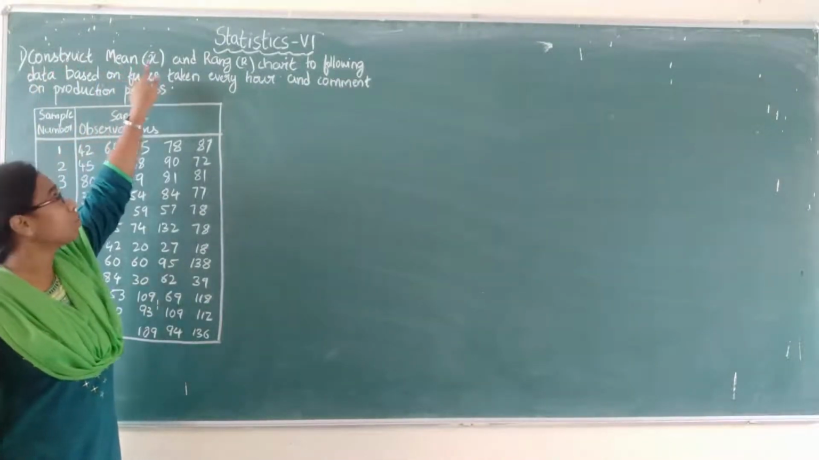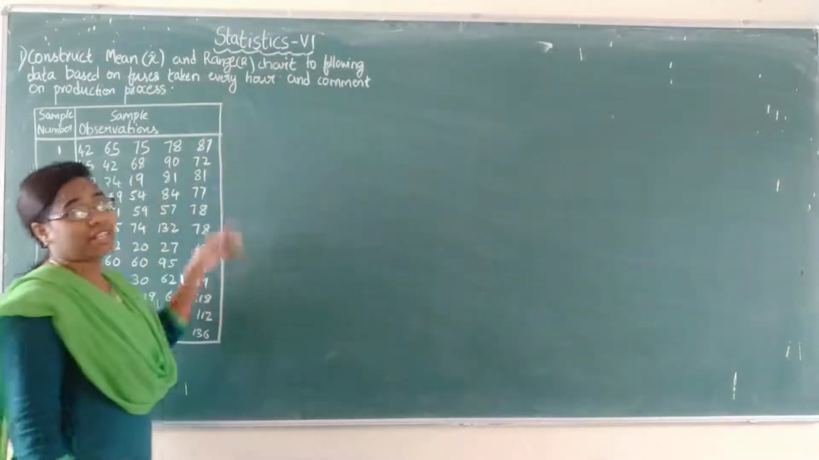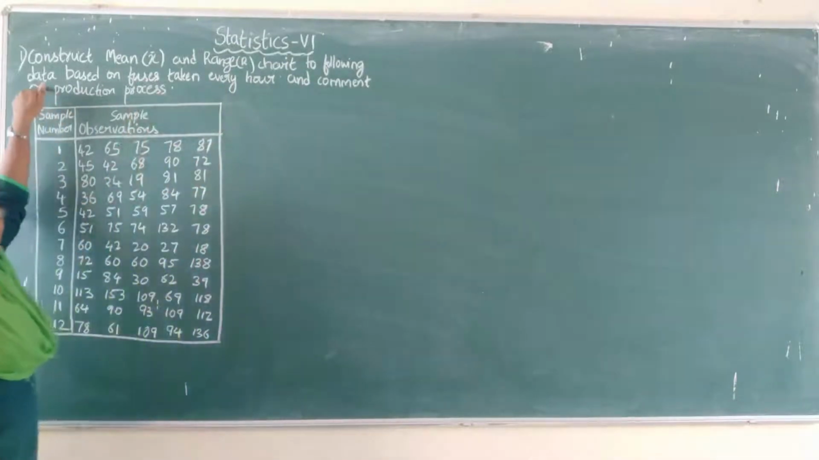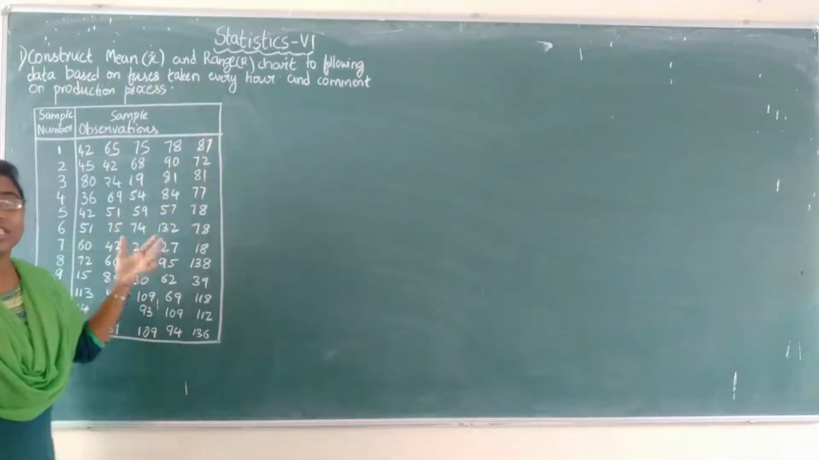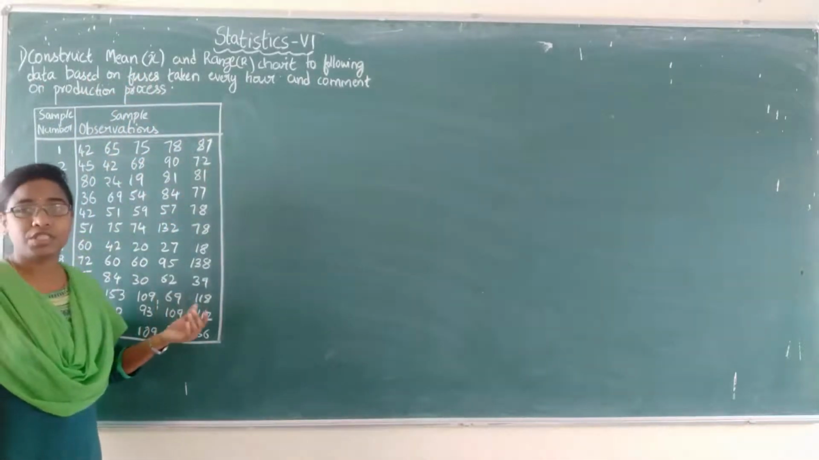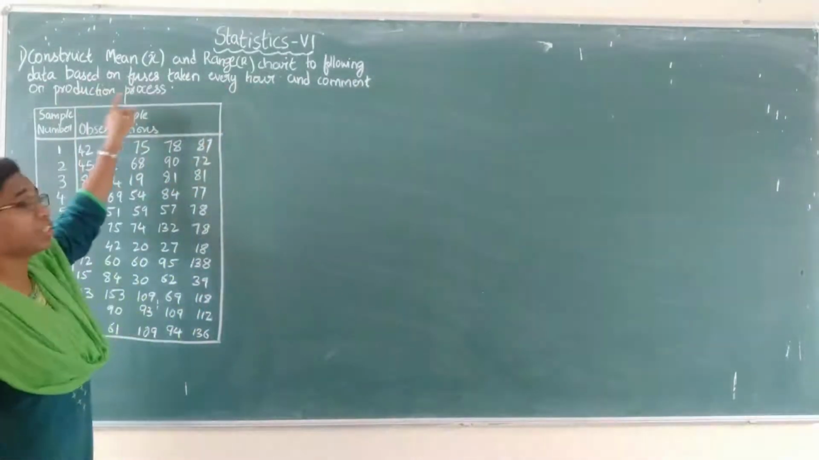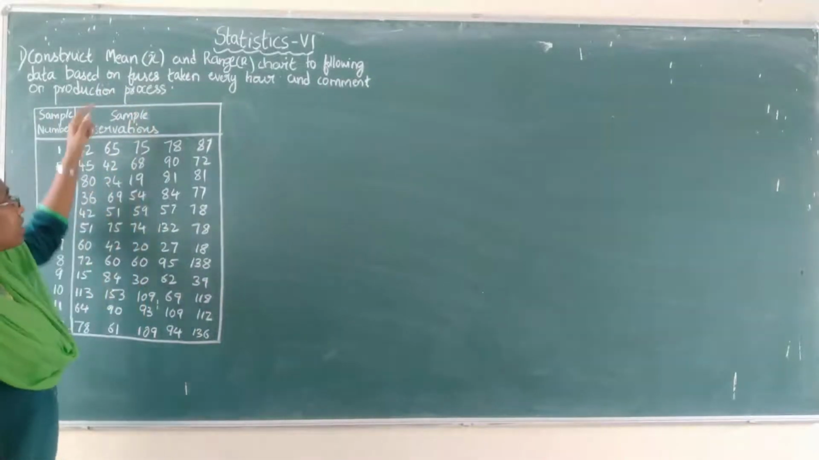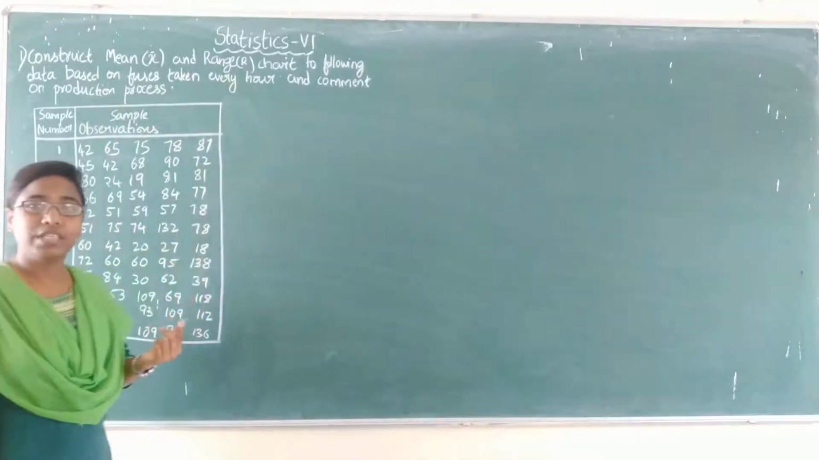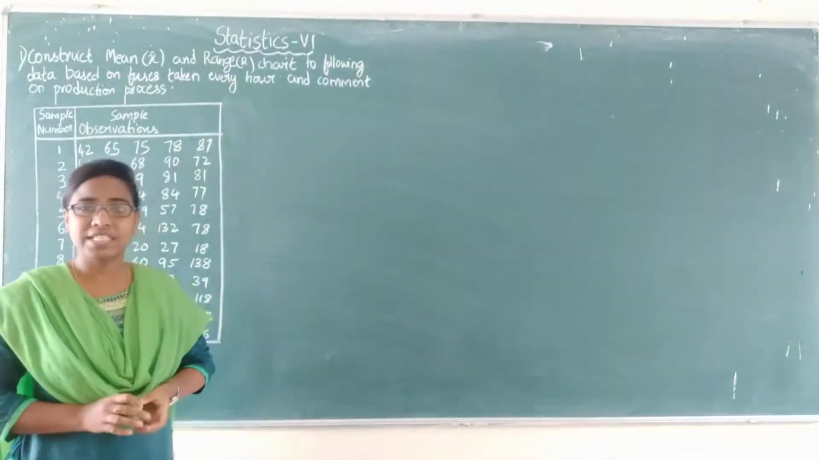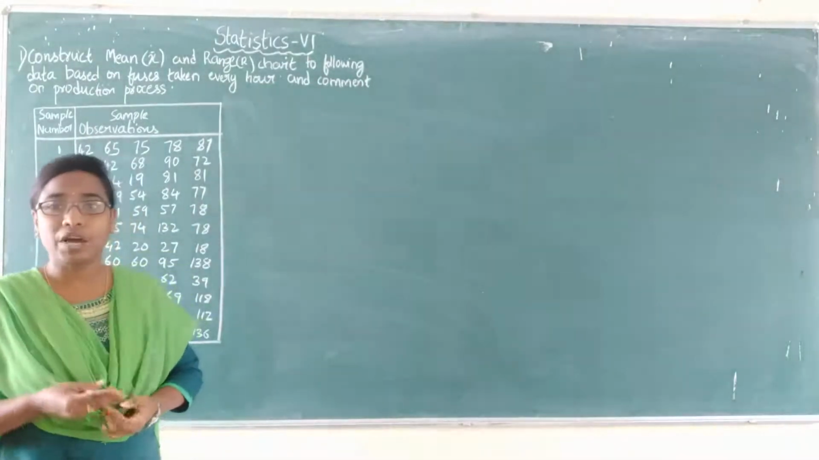Mean chart is also known as X-bar chart, and the range chart. Construct mean and range chart to the following data. The data is given based on the fuses taken every hour. This data is related to the fuses, that is electrical fuses or bulbs, and we have to comment on the production process. That means we have to construct the control limits for mean chart and range chart and check whether the process is statistically controlled or not. Comment on the production process means we have to interpret our results.